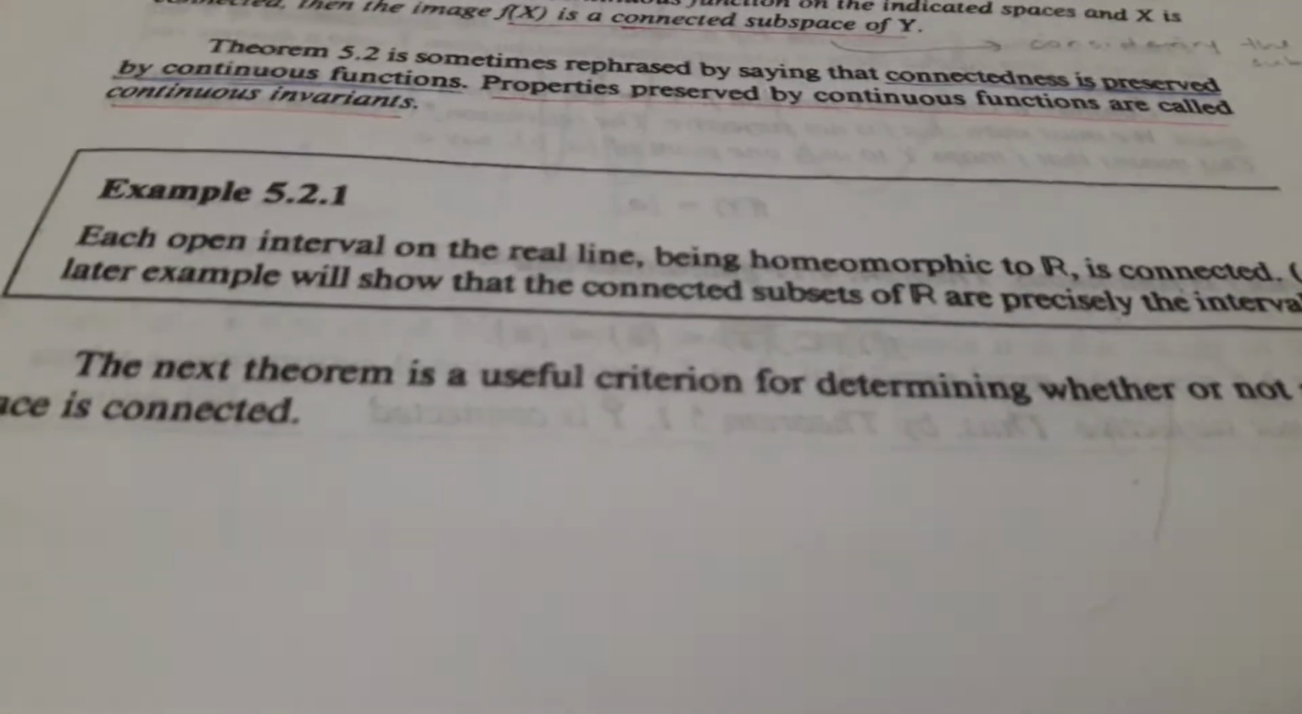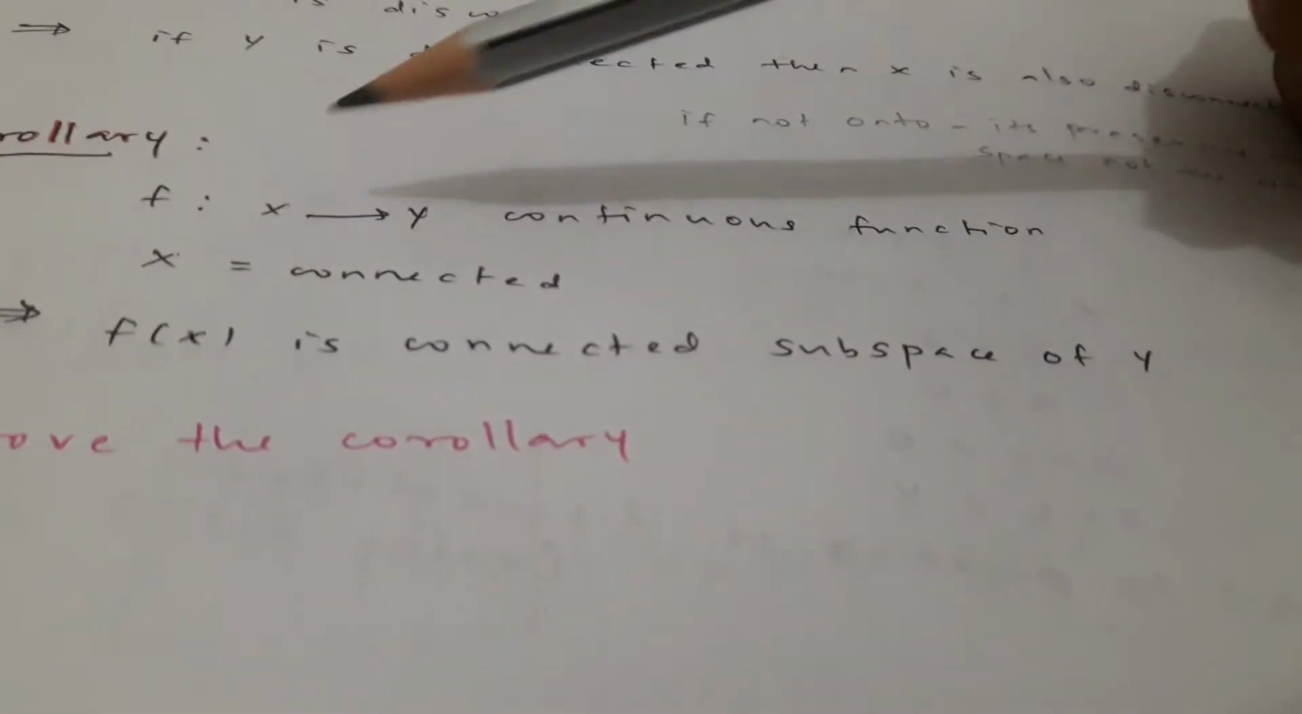And the note we have mentioned, the corollary: f is a function from X to Y, a continuous function, and X is connected, then f(X) is a connected subspace of Y. So for the corollary, that's all. And let's see some important notes.